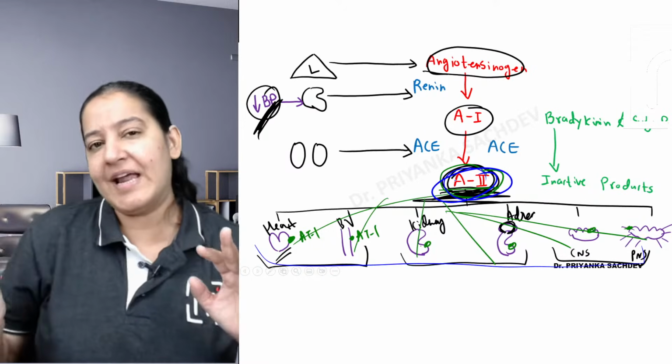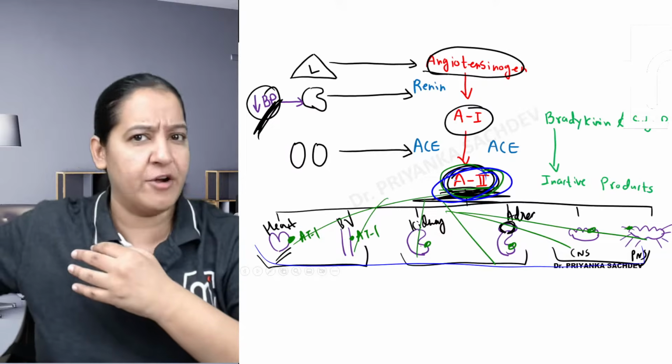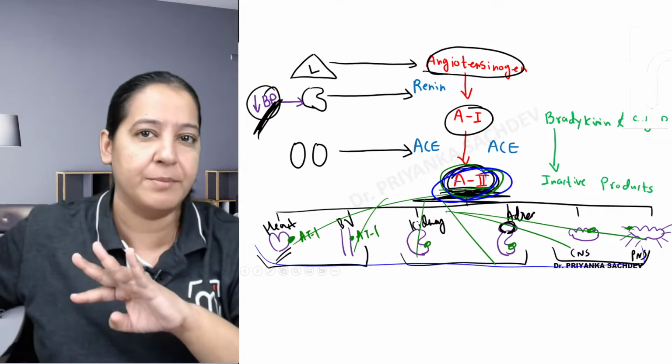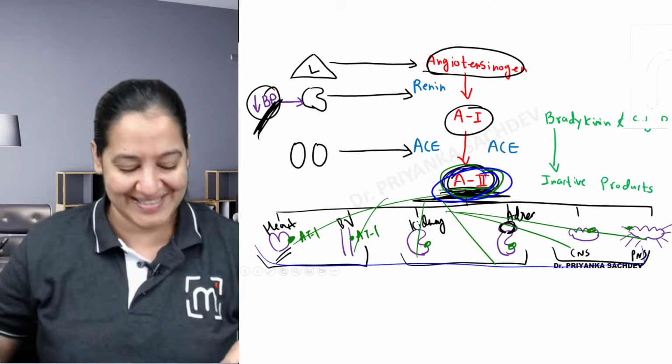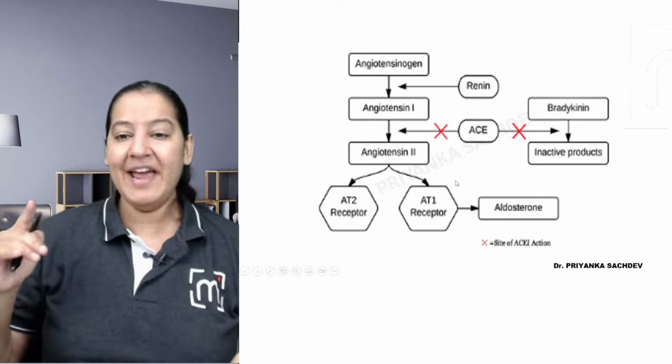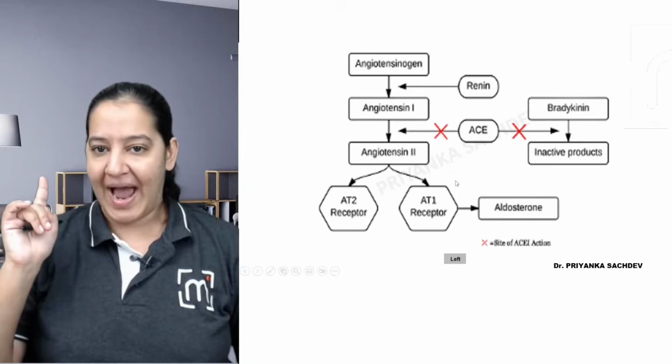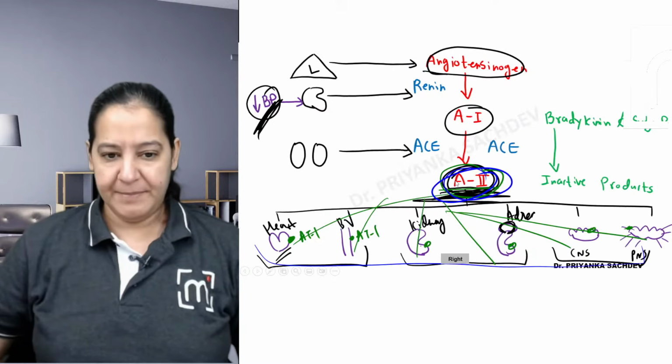But I am not interested in angiotensin 3 and 4. They are the excretory products. Ultimately, they will be excreted from the body. But I am interested in angiotensin 2, because it is acting on the 6 organs. Okay, one more point I would like to highlight here. Okay, let me show you.